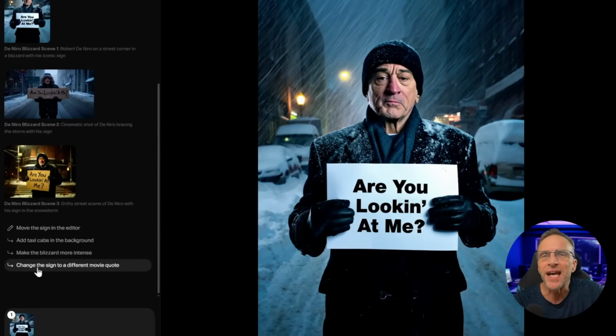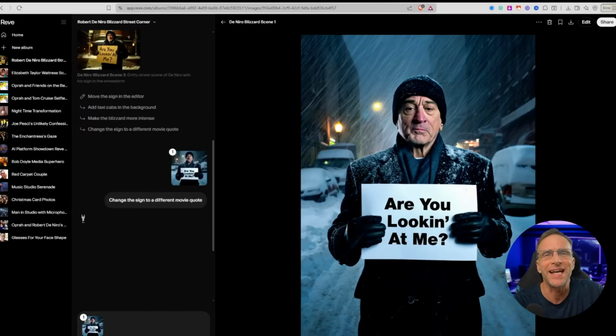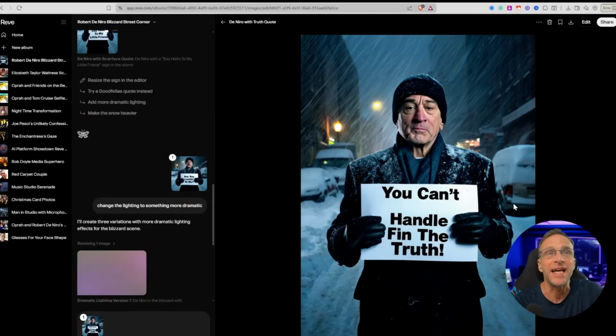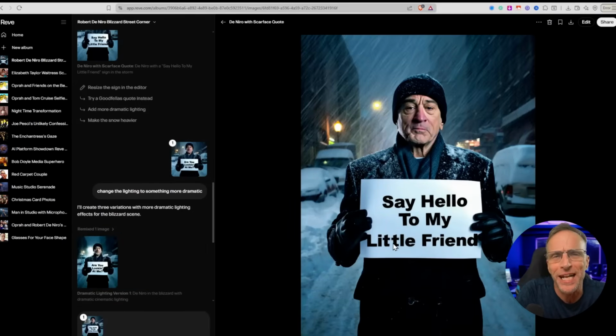Now it says change the sign to a different movie quote. So what movie quote do you think it will do if I don't tell it what to do? Let's find out. "You can't handle the truth." He didn't actually even say that. "Say hello to my little friend." He also didn't say that. Of course, it never said it was going to use quotes of his. It just said other movie quotes.